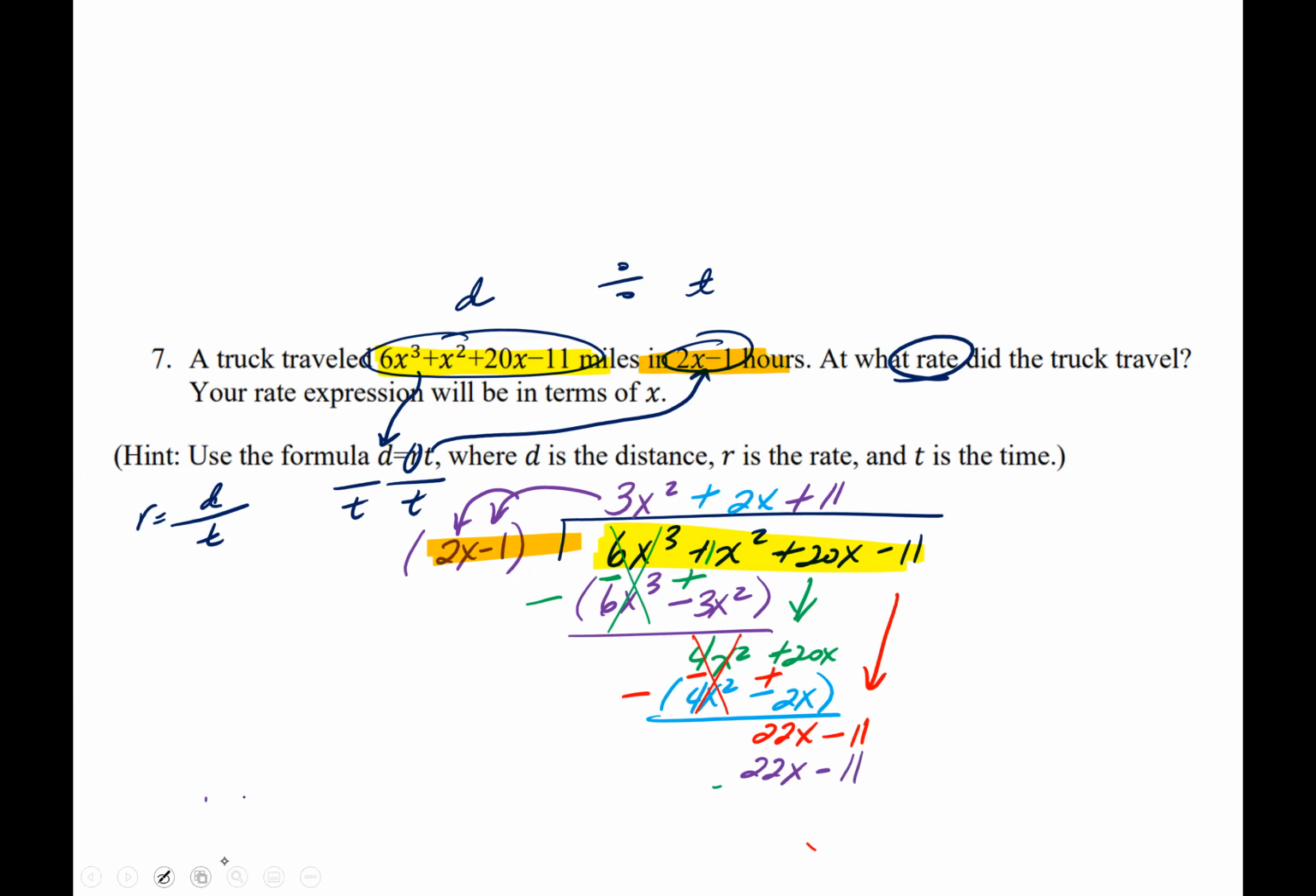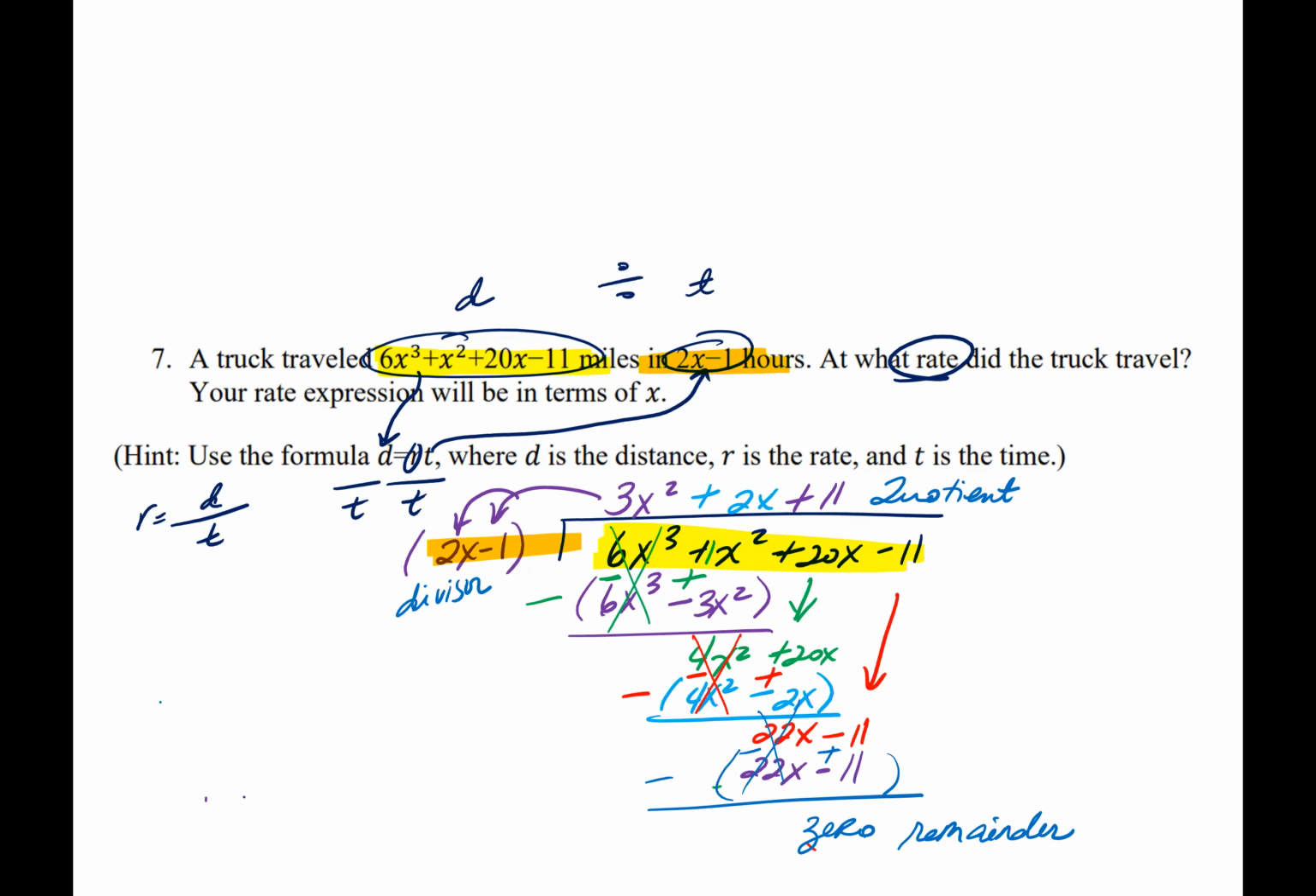And of course, don't forget to complete your problem. Negative, positive, that part cancels. And your remainder is a 0. Okay. Your quotient is still the answer on top. And this is still your divisor.